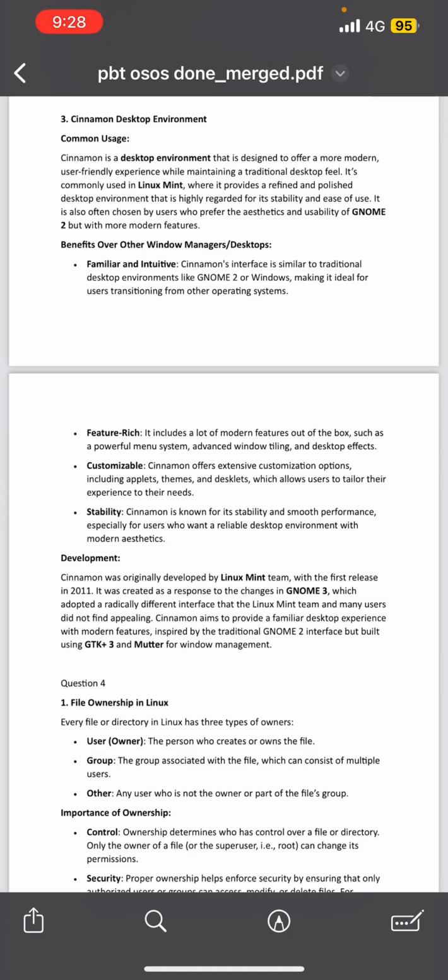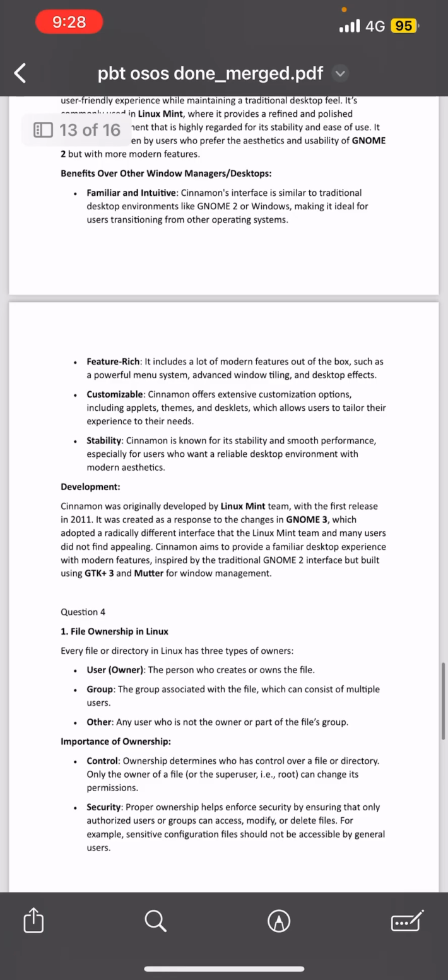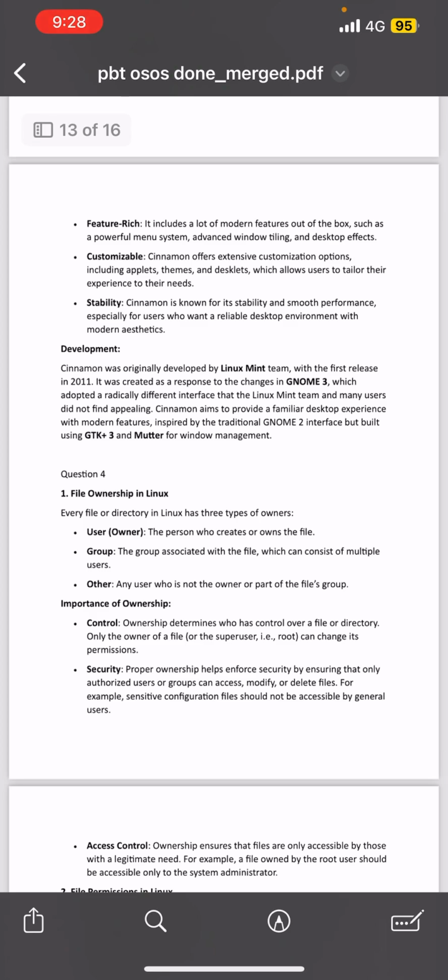The third one is customizable, because Cinnamon offers extensive customization options, including applets, themes, and extensions, which allow users to tailor the experience to their needs. The fourth one is stability, because Cinnamon is known for its stability and smooth performance, especially for users who want a reliable desktop environment with a modern aesthetic. So for the development, Cinnamon was originally developed by the Linux Mint team, with the first release in 2011.